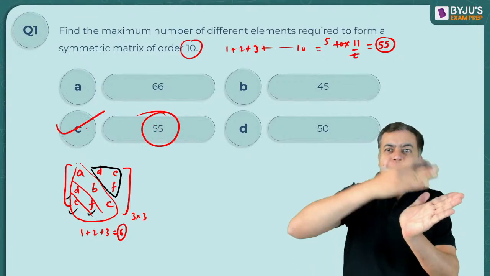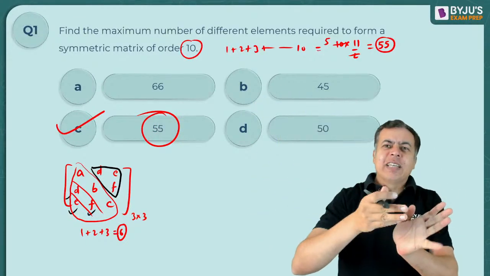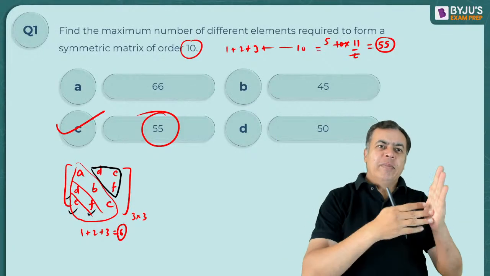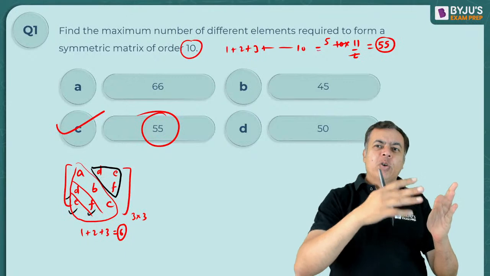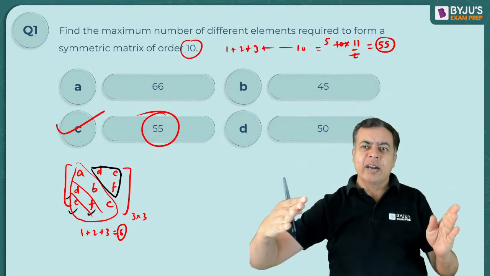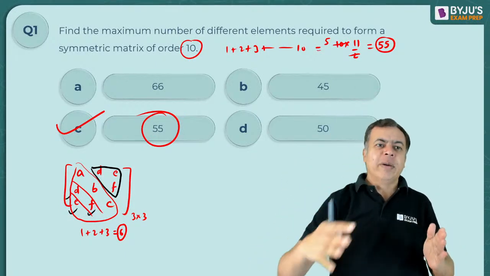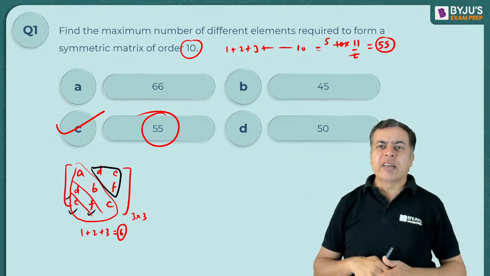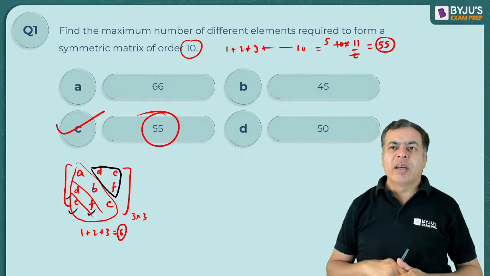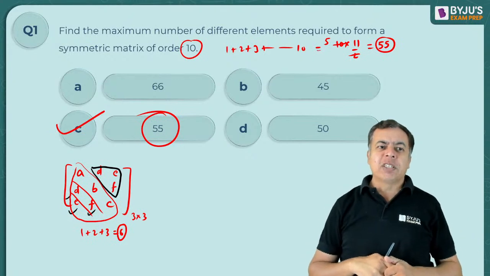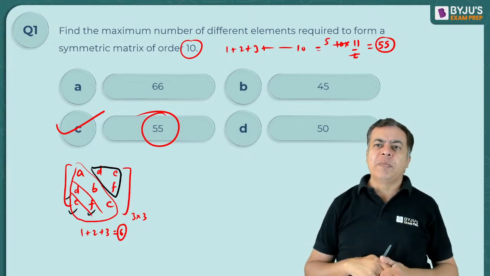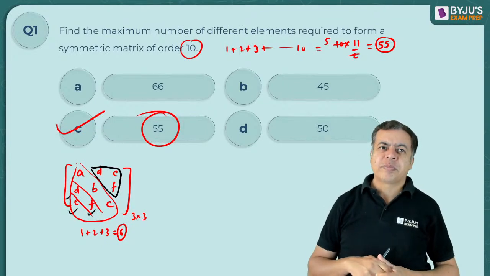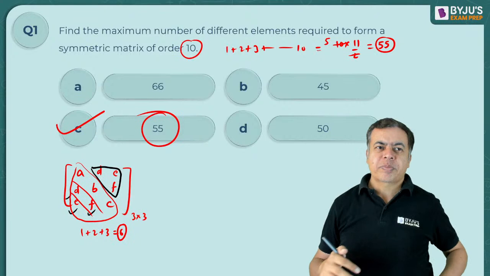Because on the upper triangle, you can say upper are different and lower are repeated, one and the same thing. So if I'm saying lower are different, 1, 2, 3, 4, 5 up to 10 on the diagonal, that's 10 elements in the diagonal. After that it will all be repeated because it's a symmetric matrix, it has to be repeated, right? So the distinct elements possible are from 1 plus 2 plus 3 plus 4 up to 10. So 55 elements, right?